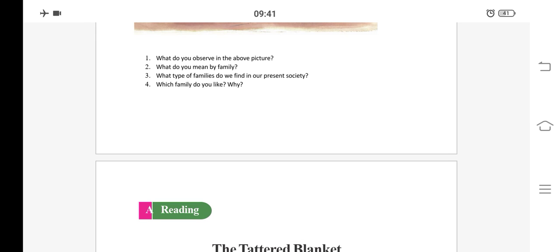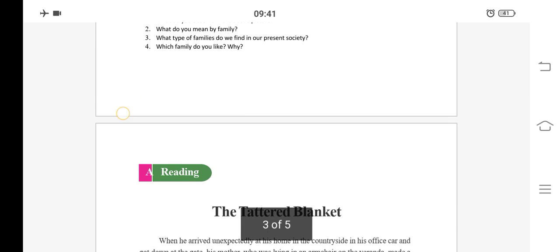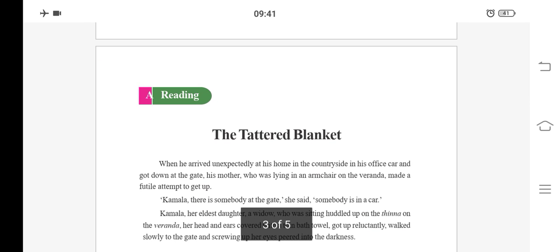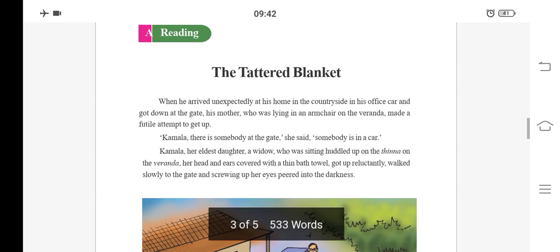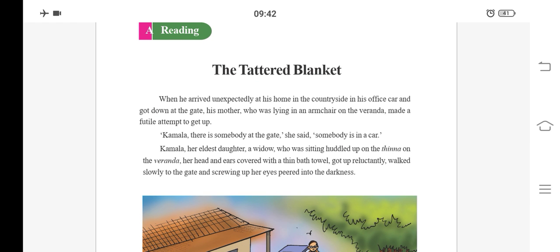Today we are going to learn a story which is related to family. In this story, we have three characters. One is Gopi, and the second is Kamala, and the third is an old lady who is the mother of Kamala and Gopi. So the name of the lesson is The Tattered Blanket.